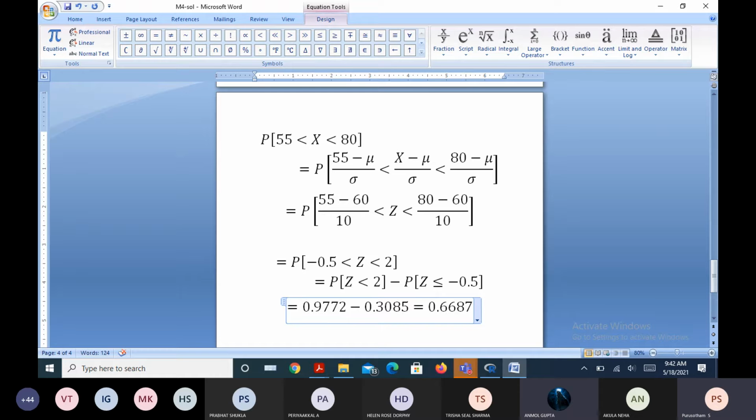Okay, so what can you say from this information? There is a 66.87% chance, so rounding, approximately 67% chance that a person can travel between 55 to 80 miles with 1 gallon of petrol in his bike, right?